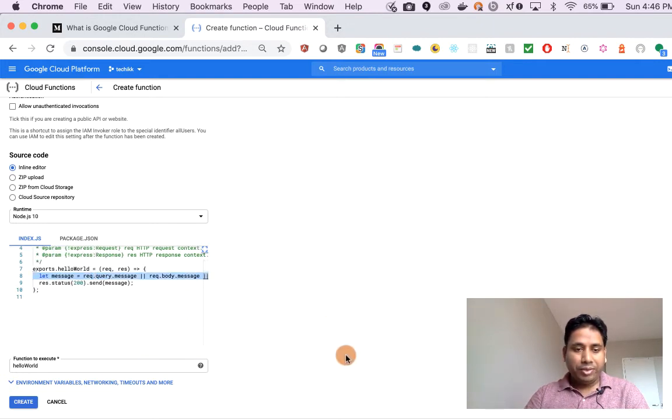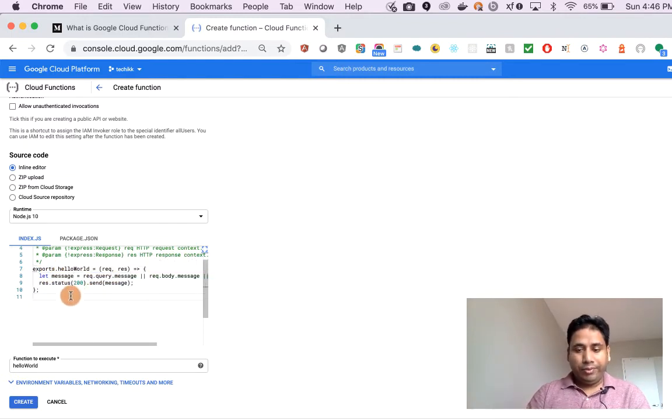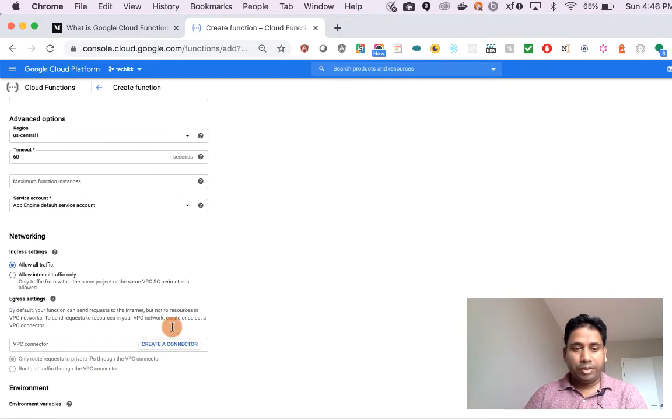And then we have the function to execute. At this point of time, I have only one method, exports.helloWorld, which we are using, but we can have multiple export methods as well. That goes in the function to execute section. After that, we have environment variables, networking, timeout, and more. These are some advanced settings. Region is where this instance will run when you call this function, and the cloud function will execute there.